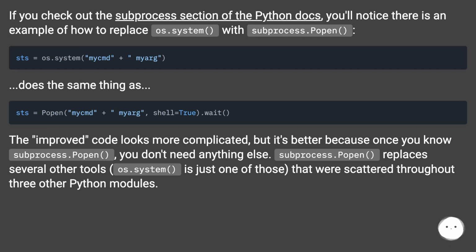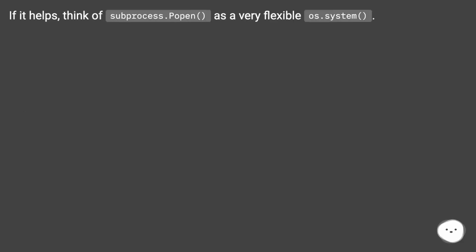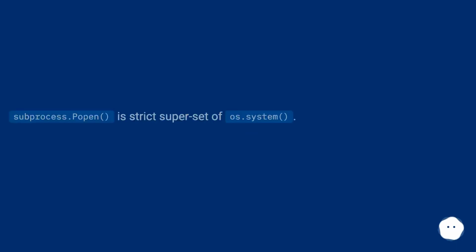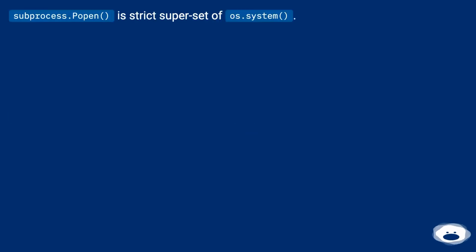The improved code looks more complicated, but it's better because once you know subprocess.Popen, you don't need anything else. subprocess.Popen replaces several other tools. os.system is just one of those that were scattered throughout three other Python modules. If it helps, think of subprocess.Popen as a very flexible os.system. subprocess.Popen is a strict superset of os.system.